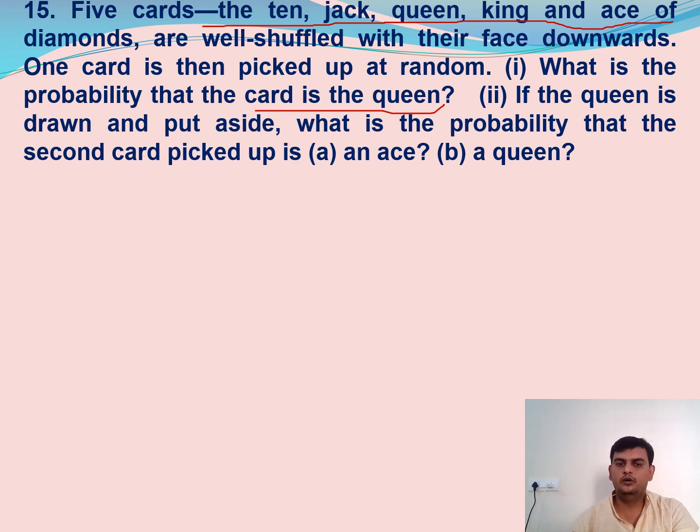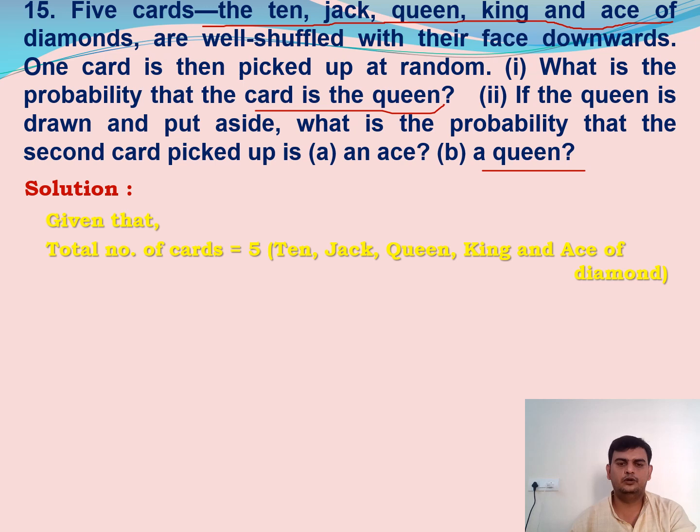And another probability is getting a queen. Out of 5 we have only one queen. Already we have drawn it. Now there is no question of a queen card. Again, they are asking what is the probability of a queen card, which means 0. So let us see the solution.